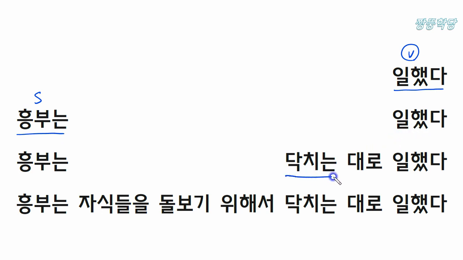And 닥치는 대로 explains the way of this action. 흥부 worked as upcoming. 흥부 worked all the things which is upcoming to him without any refusal. He worked any kinds of work to take care of his offsprings. This is the structure of this sentence.